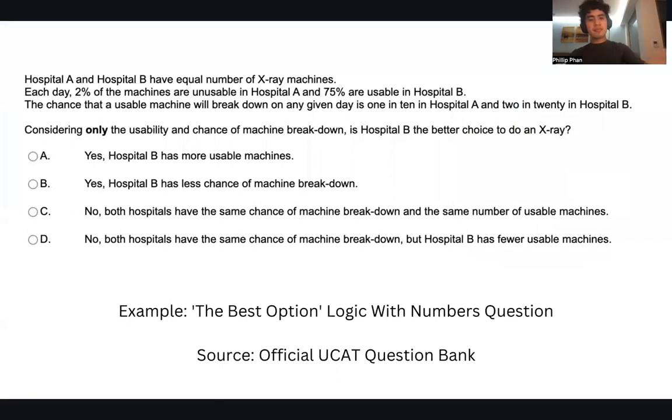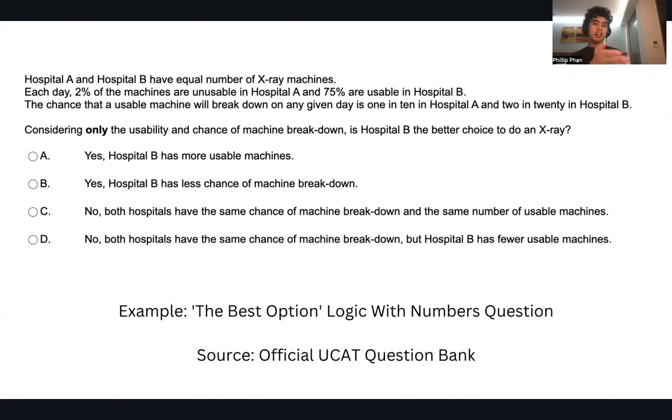So here is an example of the best option logic with numbers question. The idea is that it's logic with numbers, and they have a situation provided for you and give you two choices, choice A or choice B. Your task is to determine which one is a better option, or you already have an option and you're arguing whether that's the best option.